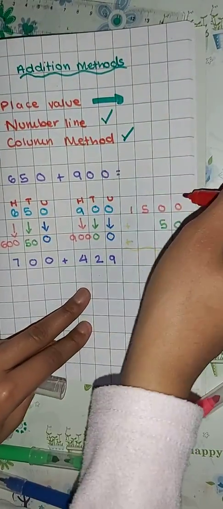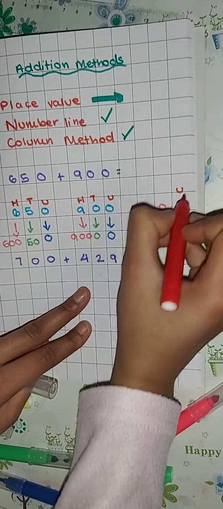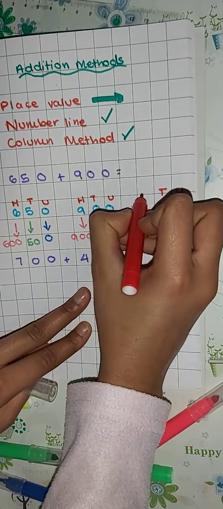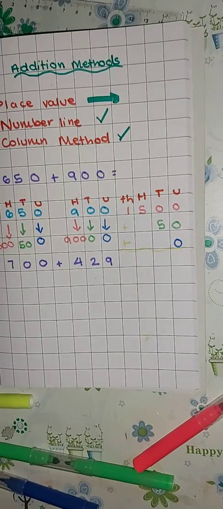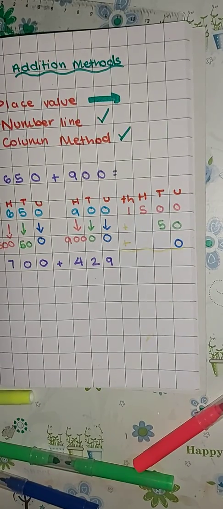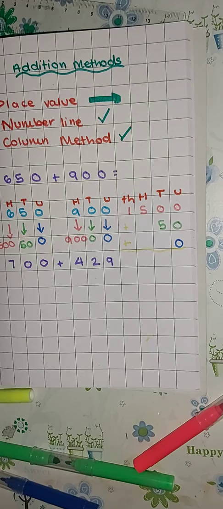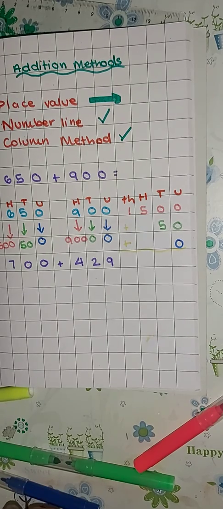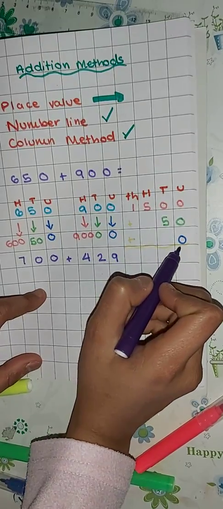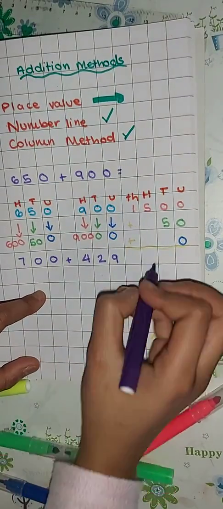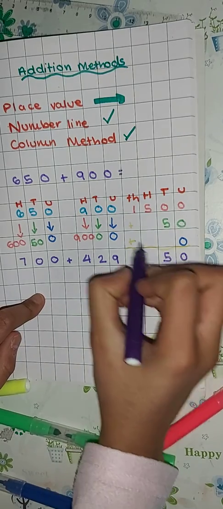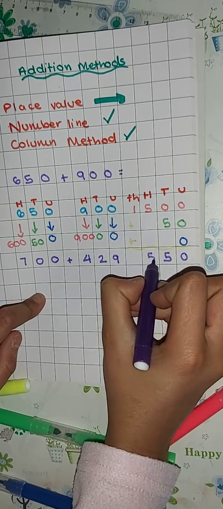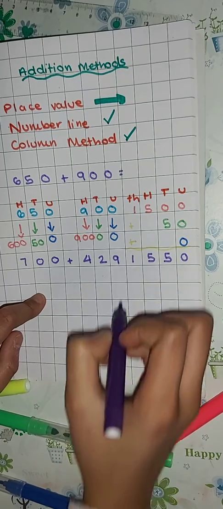For those who haven't, I'm going to add my units, tens. You don't have to do this, but I'm just doing this so I can show you how it looks and the concept of this. Okay, now final part. 0 add 0 add 0 is indeed 0. 0 add 5, 5. 5 and nothing, 5. 1 and nothing is 1.